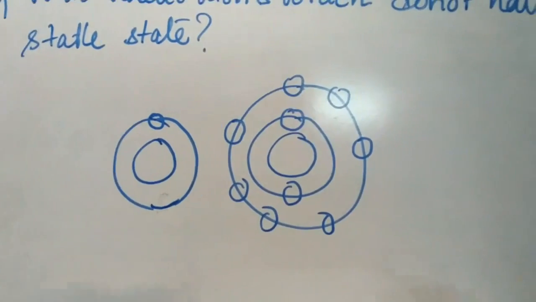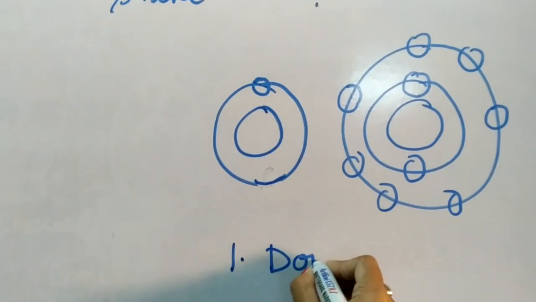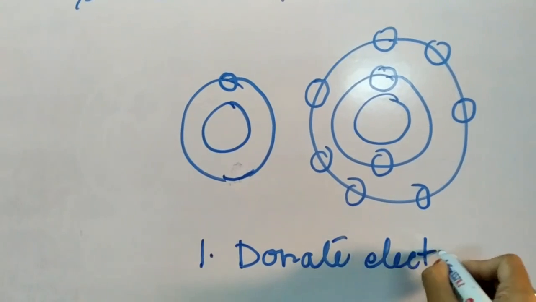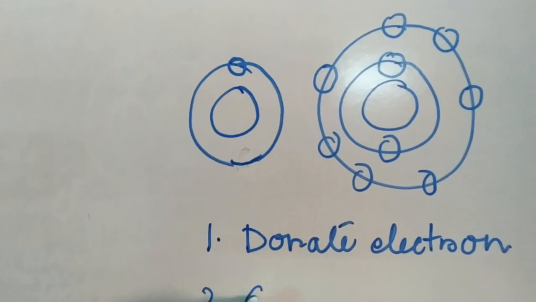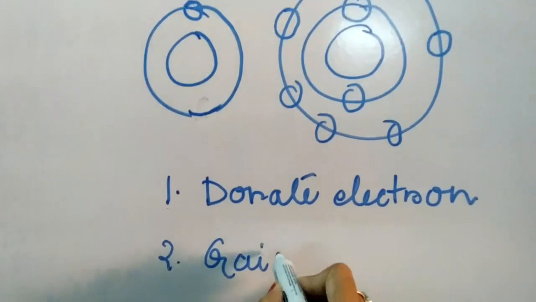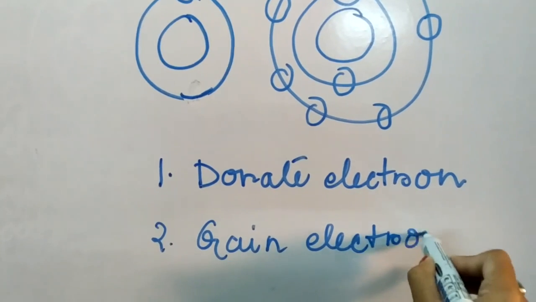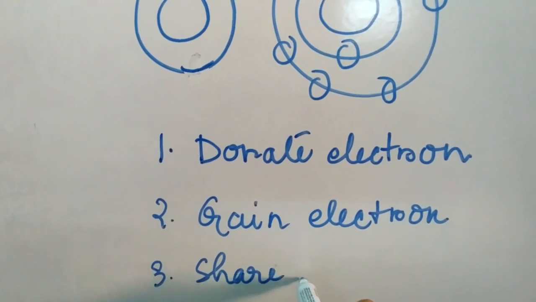They will either donate electrons, or they will gain electrons, or they will simply share electrons.